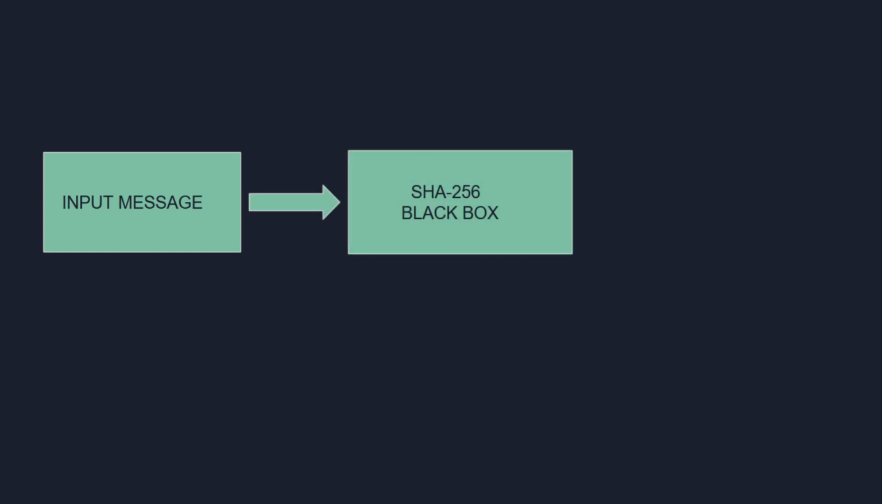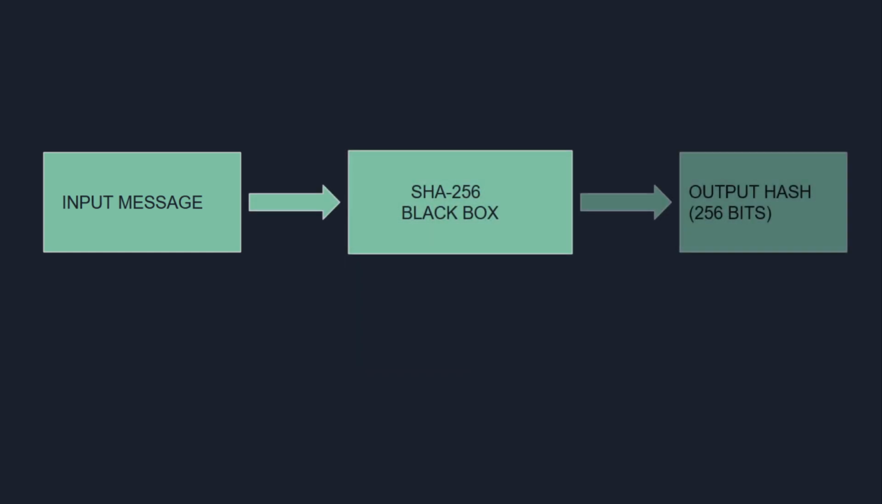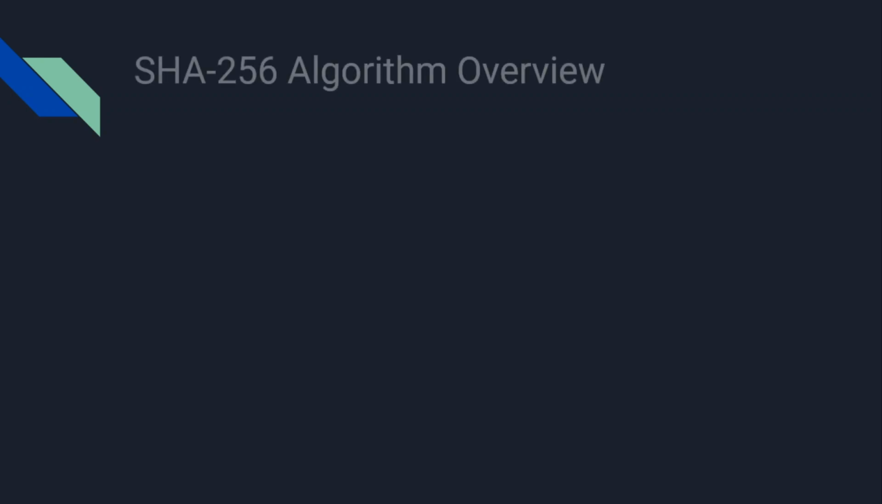So whenever we are given an input message, we pass it through the SHA-256, which is our black box here, and we obtain 256-bit output hash. This was the simplified procedure of encryption. Now let's take an overview of the SHA-256.